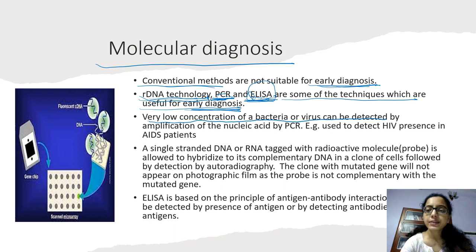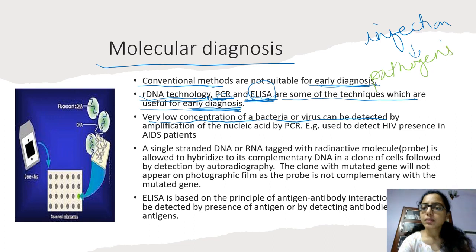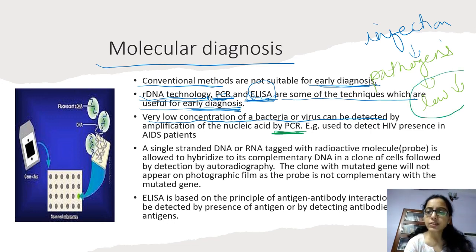See, during the early stage of infection, in our body there are not sufficient microbes, not sufficient pathogens which can be used to diagnose the disease, and they are very low in number, and that is where this process is useful. With the help of PCR, a very low amount of pathogens or microbes is also amplified.